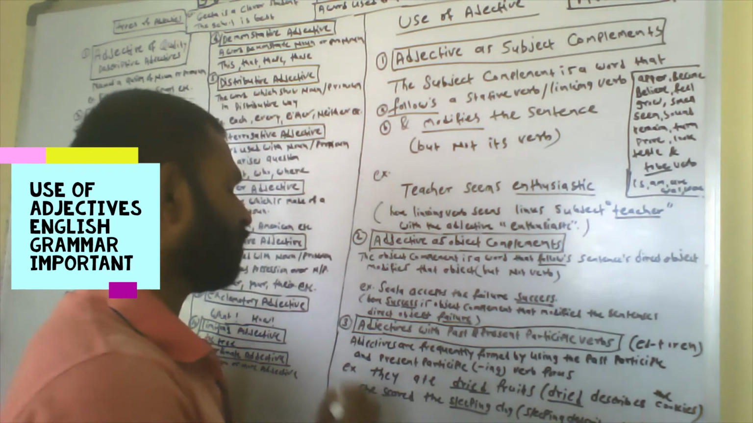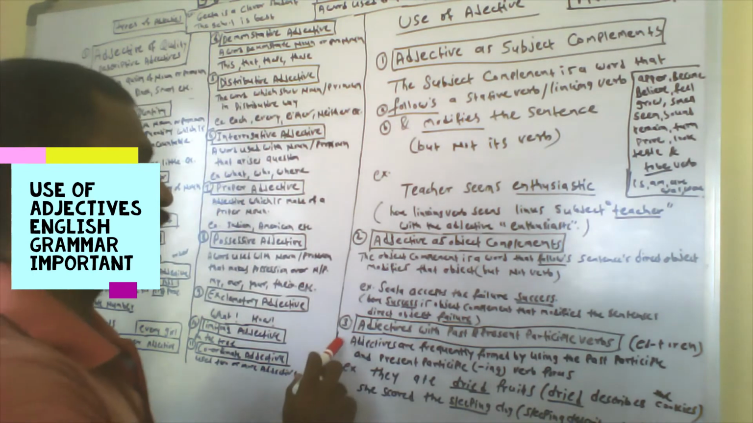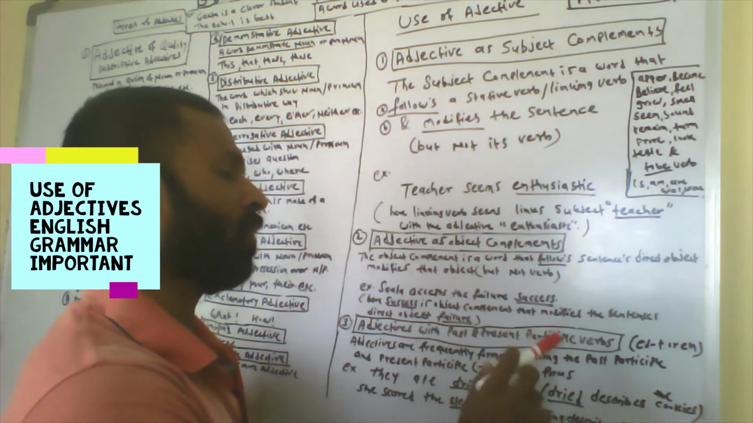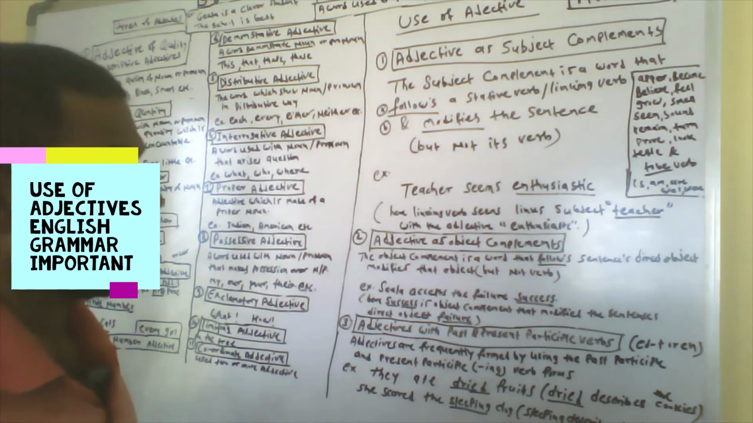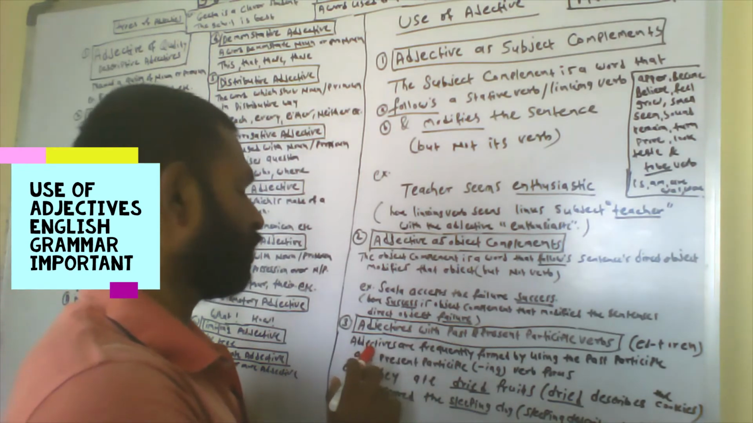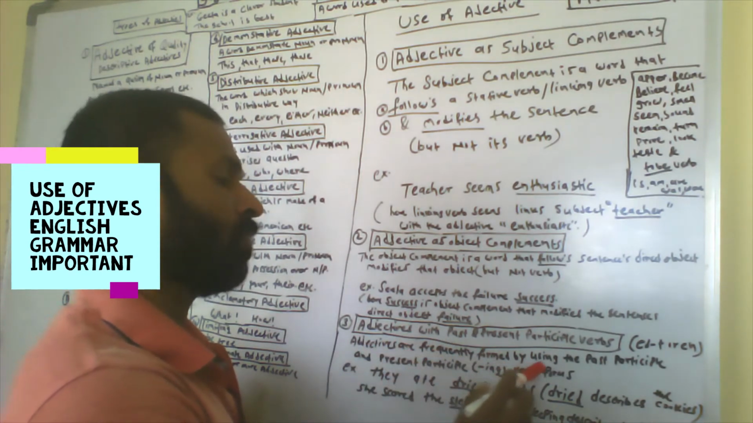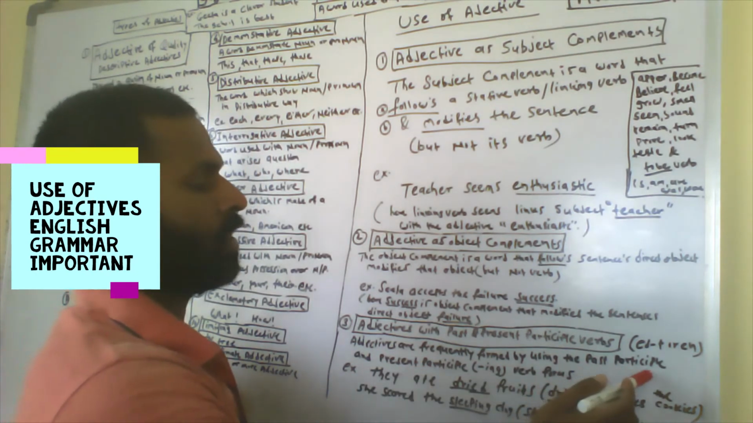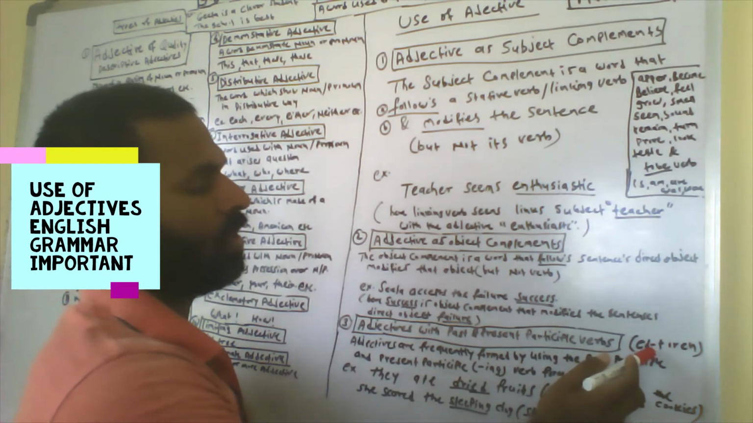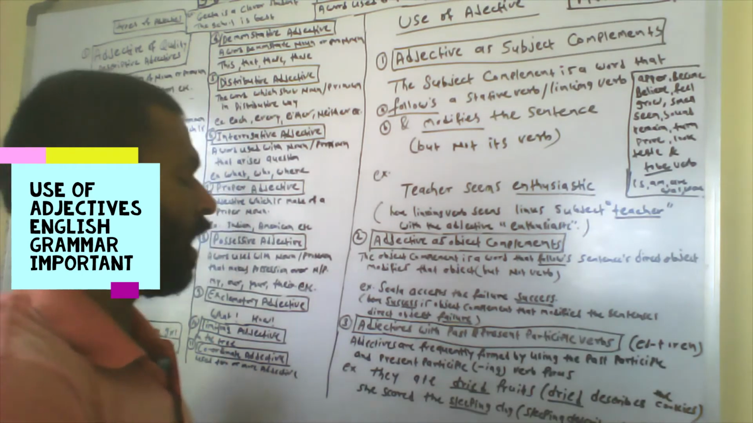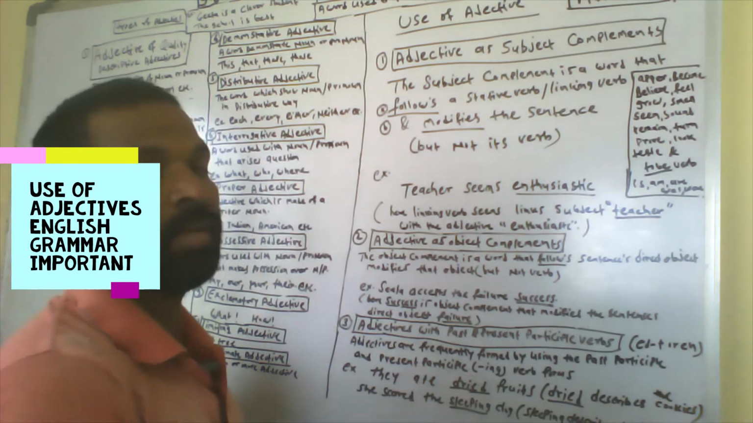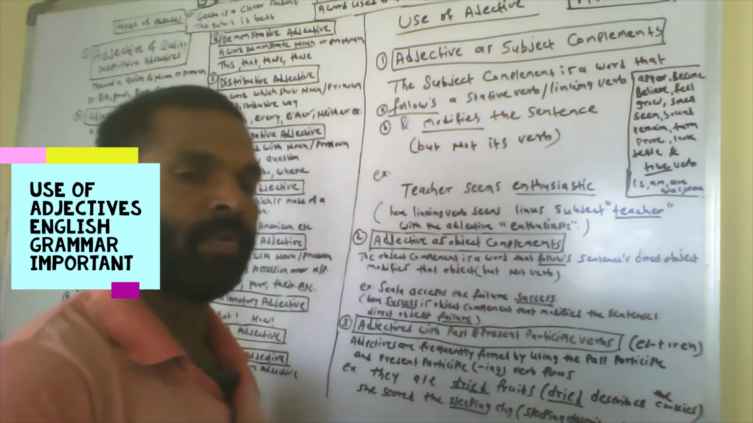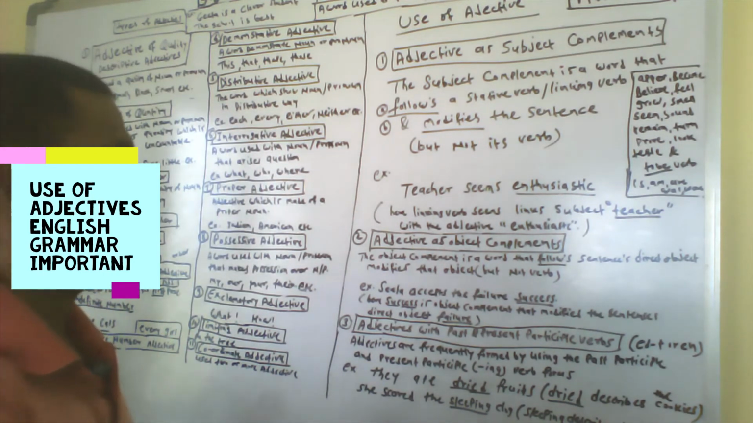Then the third use of adjective is adjective with the past and present participle. Participle means verbs. Adjectives are frequently formed by using the past participle and present participle. A past participle ends with en, ed, t, or en, and a present participle is the verb ending with ing, the fourth form of the verb. The second and third forms are past participles.